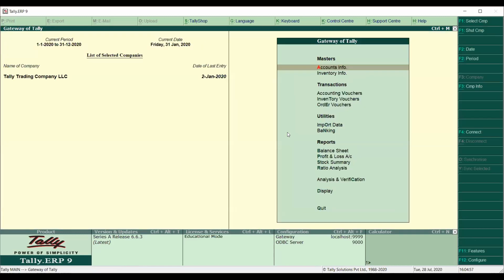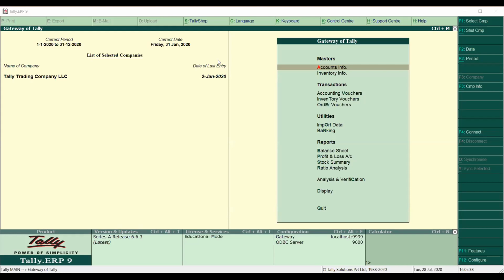So now I come to my gateway of Tally. First of all, we have a couple of customers available in UAE who are requesting all the time that they are facing a couple of issues when making accounting transactions and inventory transactions, especially in trading business. They are not able to generate the invoice as per their need, because maybe they don't know the accounting workflows or the inventory workflows. So today we will discuss line by line how things should work in Tally.